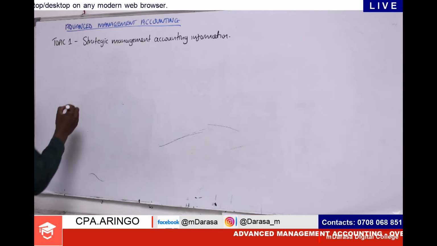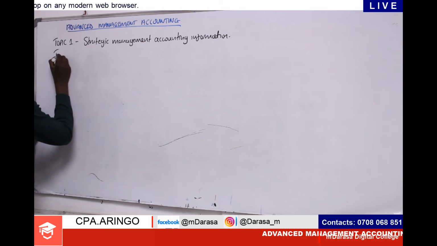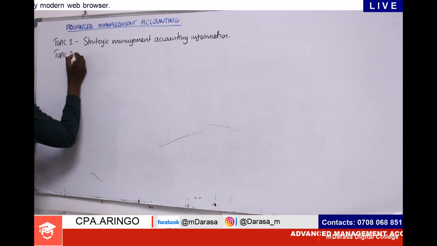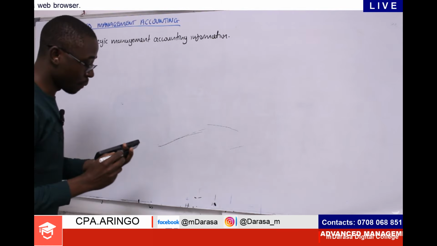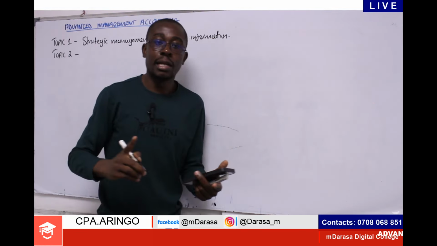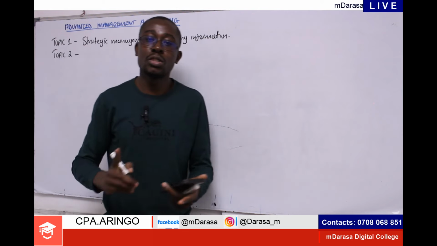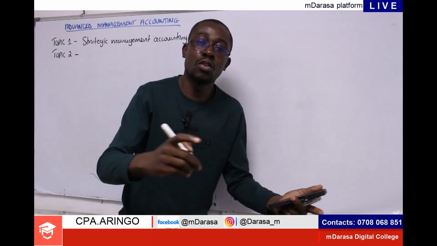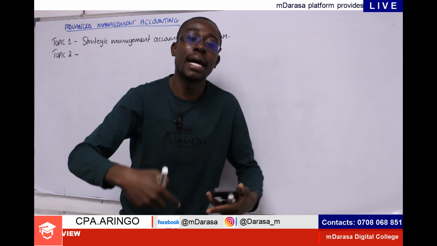Now, after clearing topic number one, talk about topic number two. Topic number two is a very interesting topic, because at this point, you will be required to use the basic knowledge that you gathered at your basic level of management accounting and apply it now.